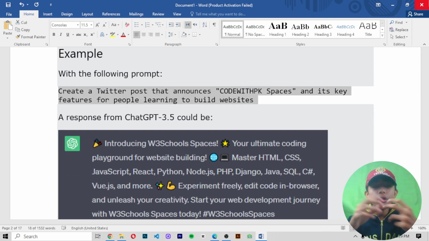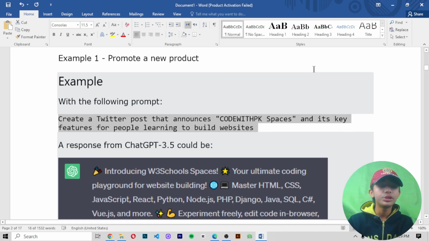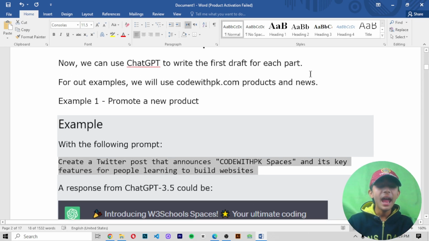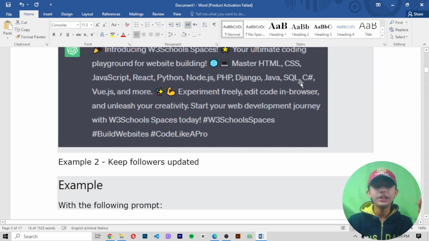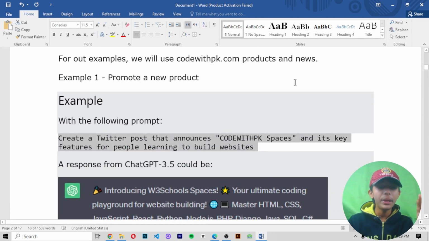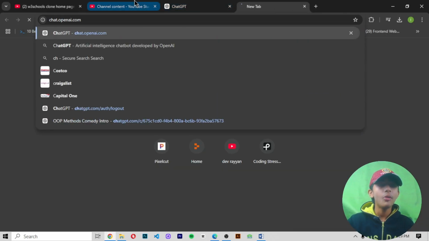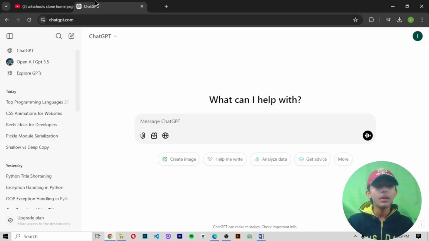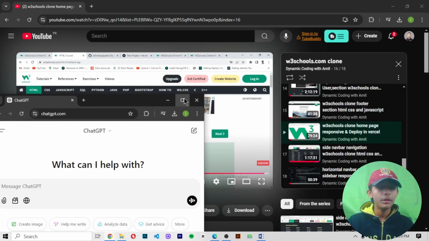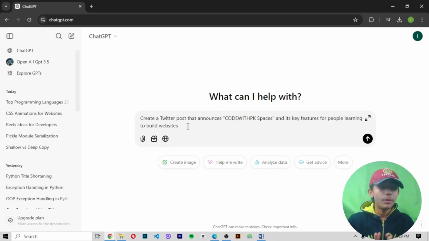Create a Twitter post that announces Code with PK Spaces and its key features for people learning to build websites. So this type of prompt I am giving to ChatGPT. Let's see the output of it. Now I'm pasting this prompt. I said to ChatGPT, create one Twitter post that announces Code with PK Spaces and its key features for people learning to build a website. Now let me press enter.